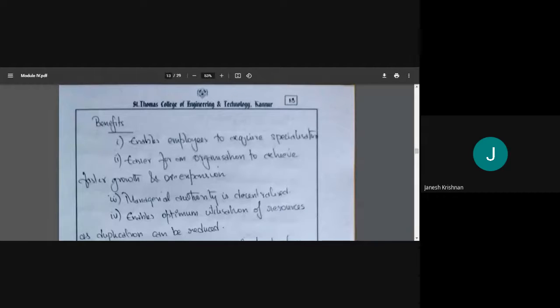Is decentralized. What is this? Managing authority means all the authority is not concentrated with the manager only. The department will have its own authority. So each of the departments will also have its own authority, so the authority is distributed. Then it enables optimal utilization of resources to be used.